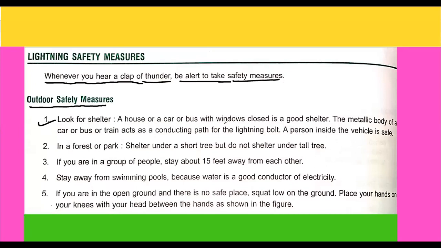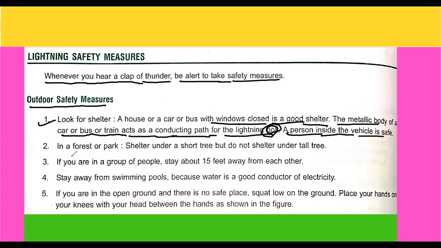A house or a car or bus with windows closed is a good shelter, because inside a conductor the electric field is zero, so you will not get an electric shock of lightning when you are inside a car whose windows are closed. The metallic body of a car or bus or train acts as a conducting path for the lightning bolt. A single flash of light is known as a lightning bolt. Okay, so if a lightning bolt comes, it will pass over the car, it will not go inside the car. So in this way you can save yourself. A person inside a vehicle is safe.